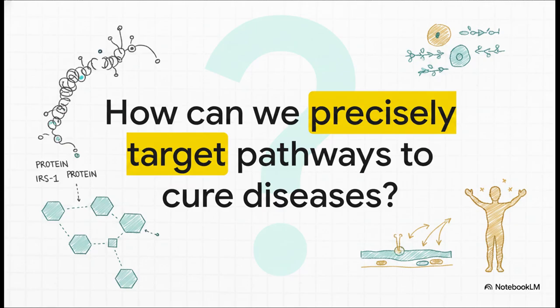We've unraveled a lot of threads here today, but I want to leave you with a thought. If we can map every single microscopic step of these cascades, from IRS1 all the way down to the exact phosphorylation site of a specific enzyme, how entirely will modern biochemistry be able to precisely target these pathways to finally cure complex metabolic diseases? We're no longer just observing symptoms. We are reading and editing the molecular blueprint of human energy itself.